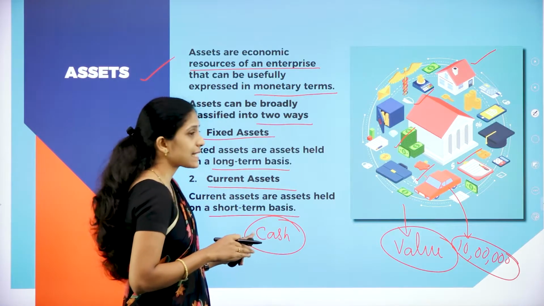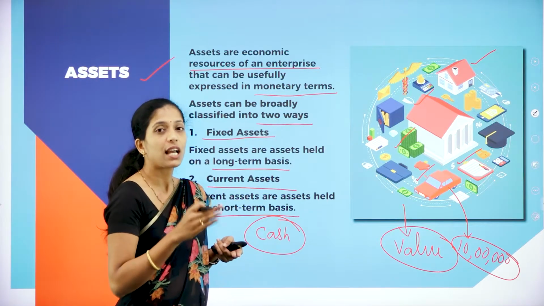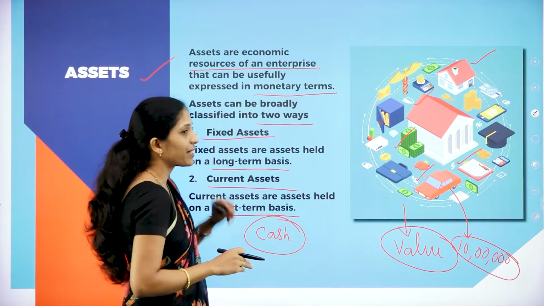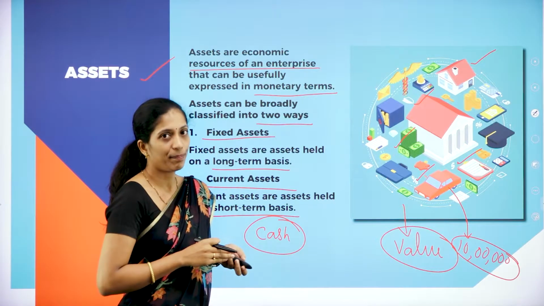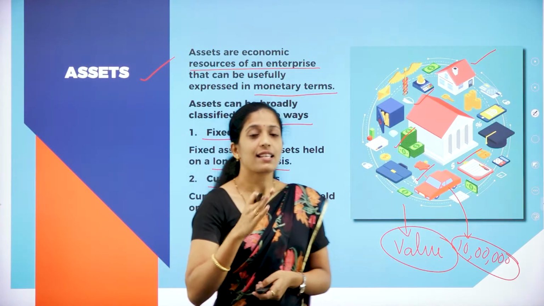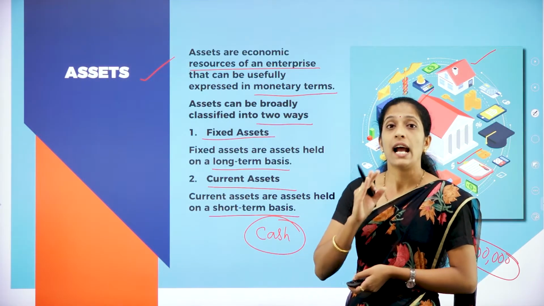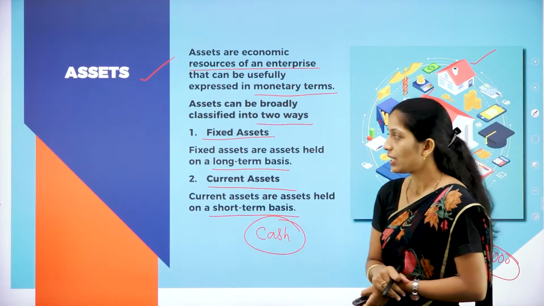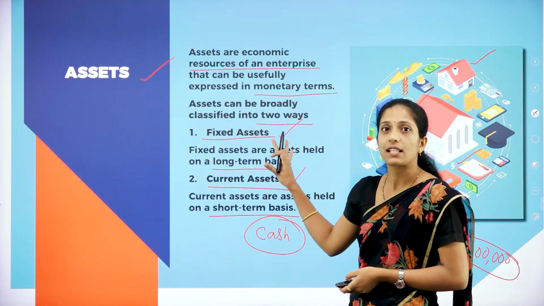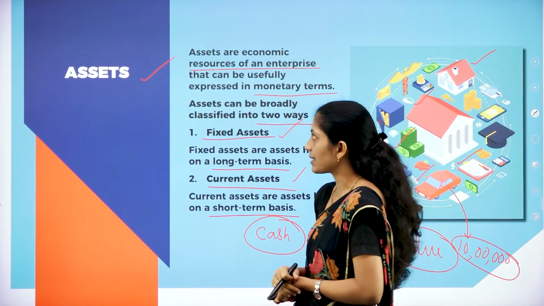So what is it? It is a current asset. So current asset is what? These are the assets which are held for short-term basis, called current asset. Whereas fixed asset is for long-term basis. Hope you are clear with the assets. So assets means what? It is an economic resource which has certain value in the organization and it should be measured in monetary terms. There are two types of asset, fixed asset as well as current asset. Fixed asset is for long-term basis, whereas current asset is for short-term basis.